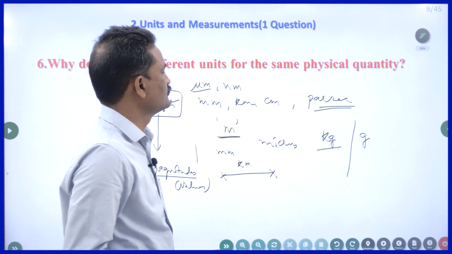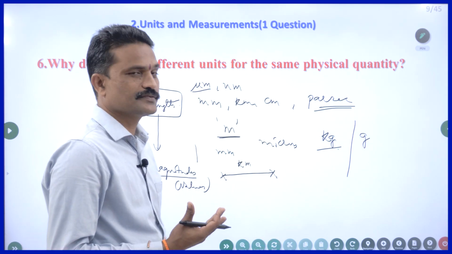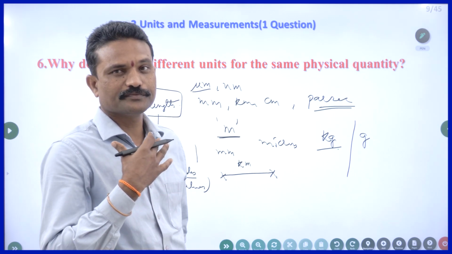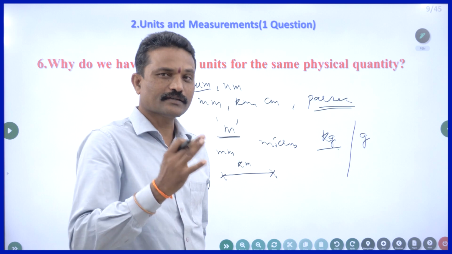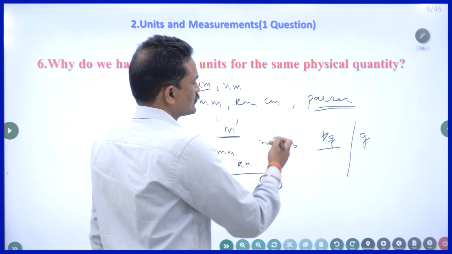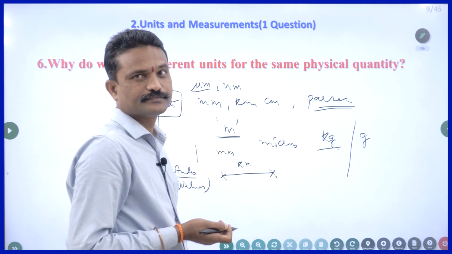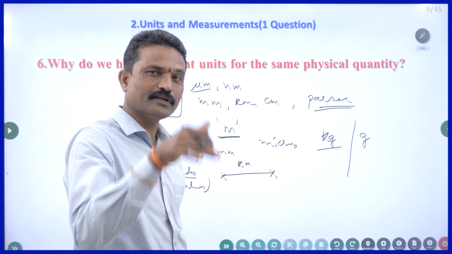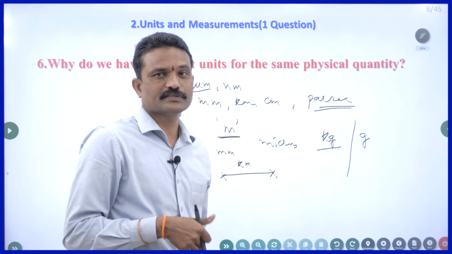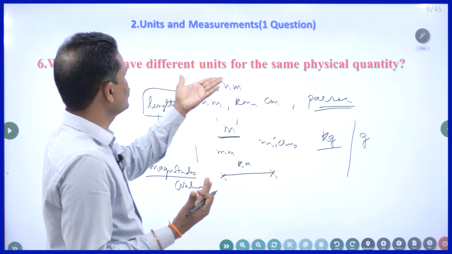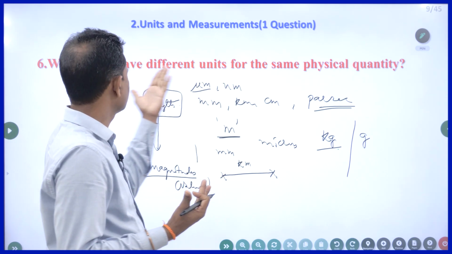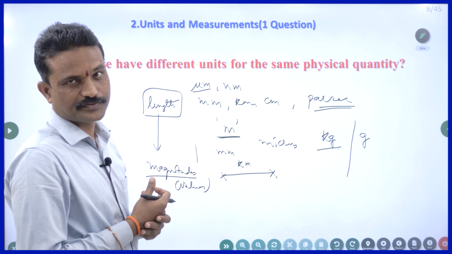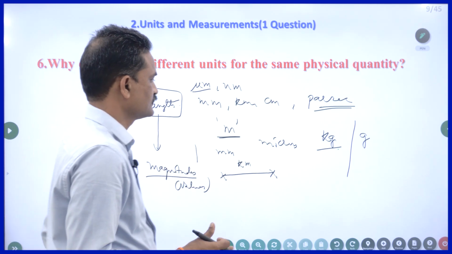If you want rice for your whole family for a year, then you go for rice in quintals. So you have to choose the unit depending upon the magnitude of the physical quantity. Why are we having many units? Because of a wide range of magnitudes of that particular physical quantity, right?